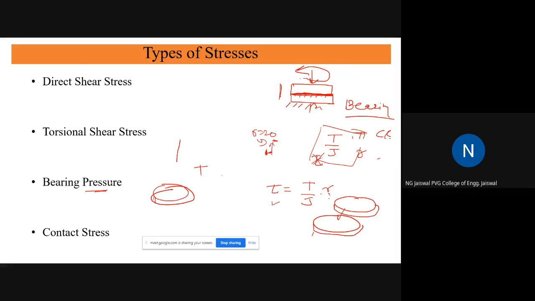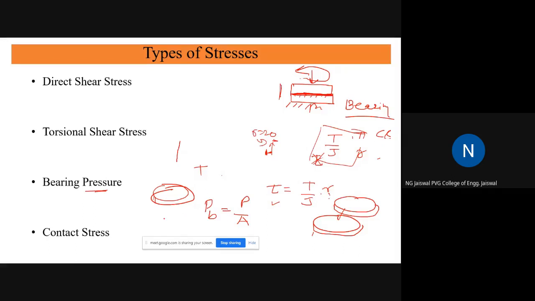But this is very much similar to the crushing phenomenon. In crushing, no relative motion takes place, whereas in bearing, relative motion takes place. This is about the bearing. And of course, the equation is very simple again. Bearing pressure is equal to force divided by the cross-sectional area which is in contact with the other plate.